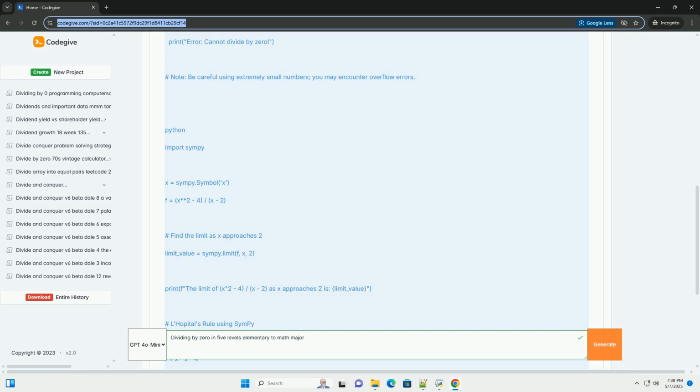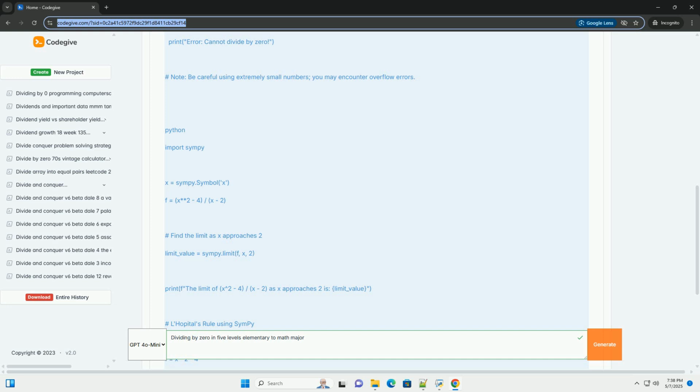Key takeaway: some expressions that appear to involve division by zero are actually indeterminate forms. We can use techniques like factoring, L'Hopital's rule, or algebraic manipulation to evaluate the limit of the expression as we approach the point where the denominator would be zero. However, direct division by zero remains undefined.